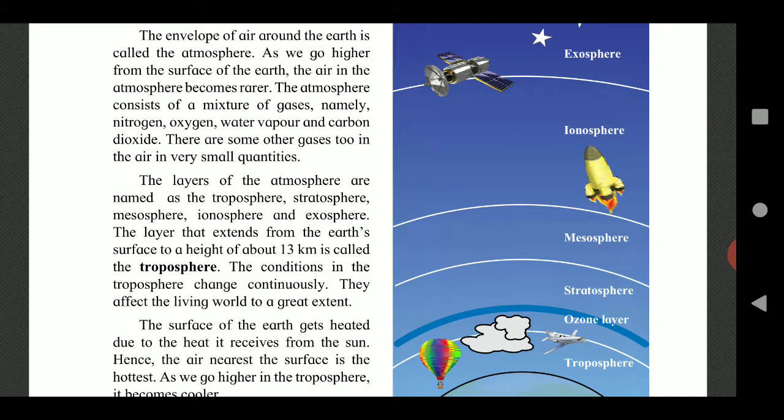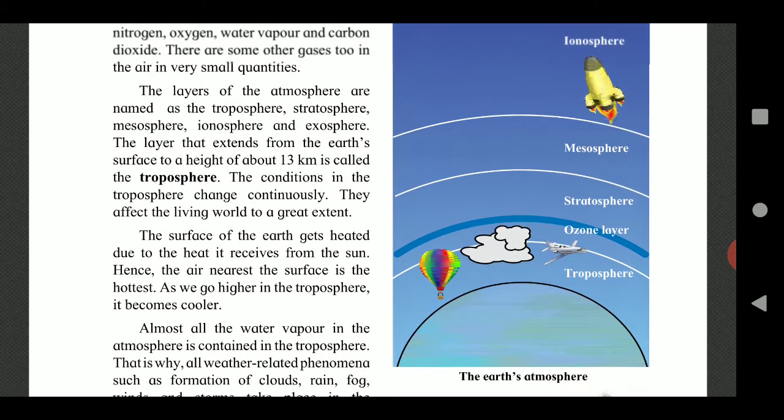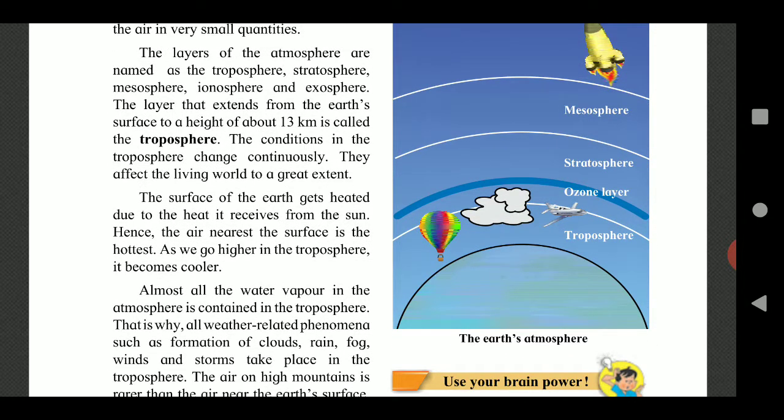The layers of the atmosphere are named as troposphere, stratosphere, mesosphere, ionosphere and exosphere. See the figure alongside. Here the Earth's atmosphere is shown.